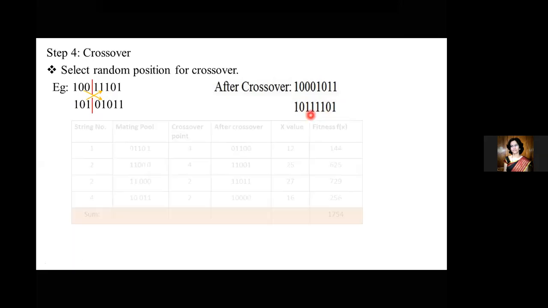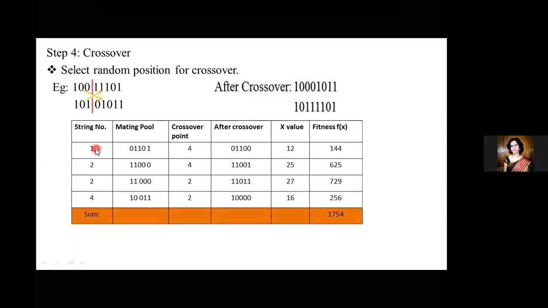Now we will continue with the sum. In the sum, again, we'll write the string numbers. Here we have taken off the third string as it had the lowest value. So instead of the third, we're going to repeat the second string itself. That's why I've written 2 only instead of 3 here. So 1, 2, 3, 4 string numbers.